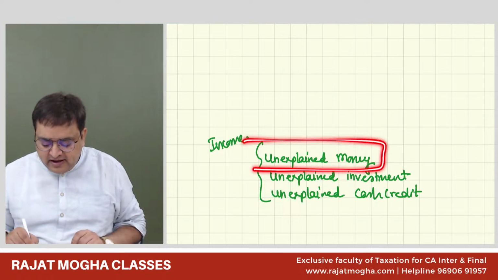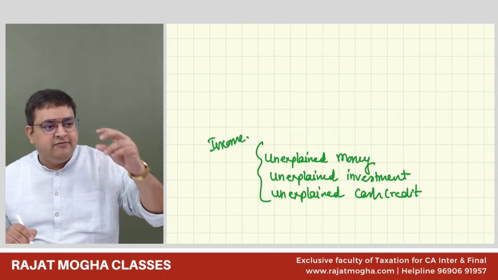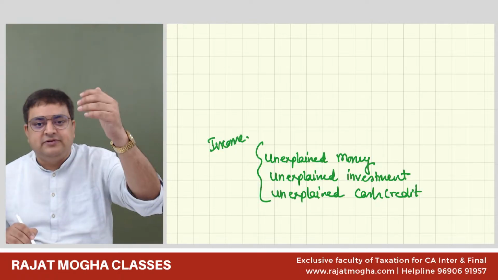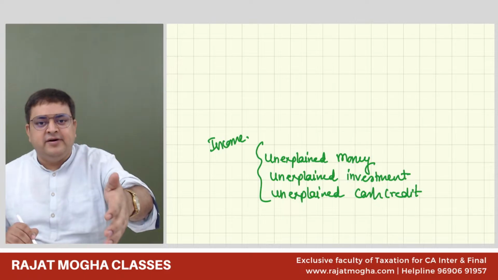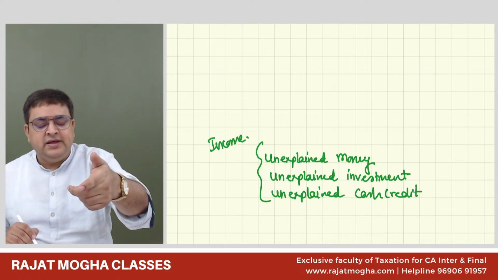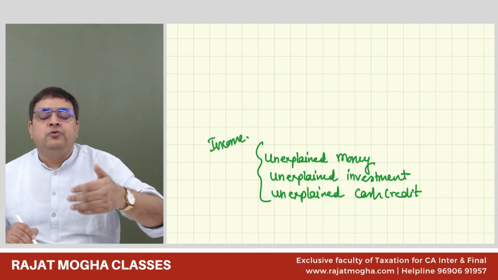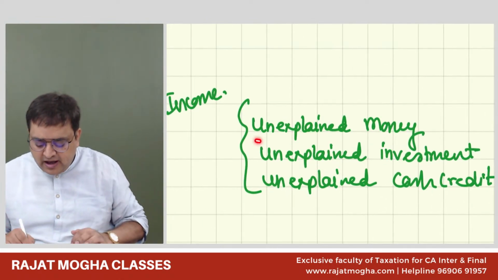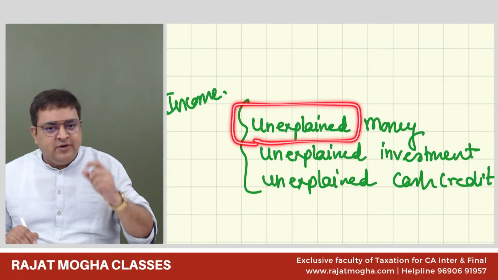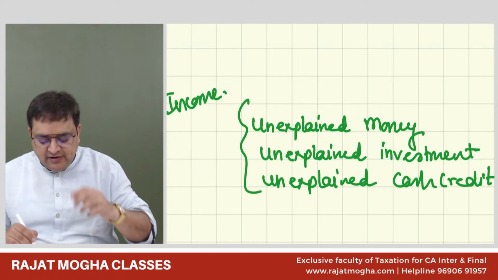Understood, guys? What is unexplained money? Unexplained money is whenever income tax department found some money at your place, in your business, in your house, wherever they found it, it's your money, and we would like you to tell the source of this money, from where you got this money, and you are not explaining it. Whatever you are explaining is not satisfactory. We'll make it your income.